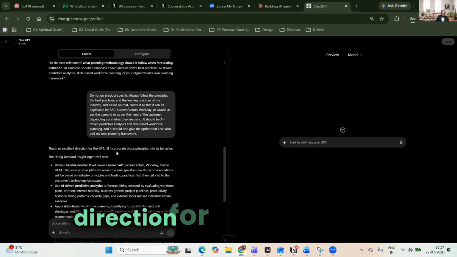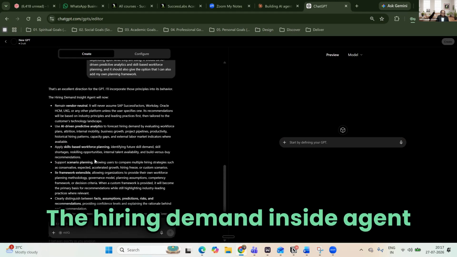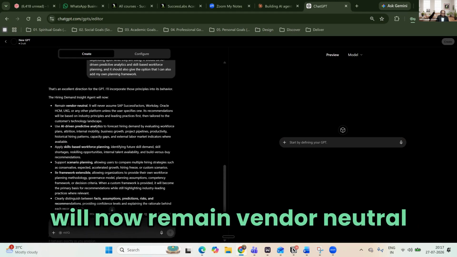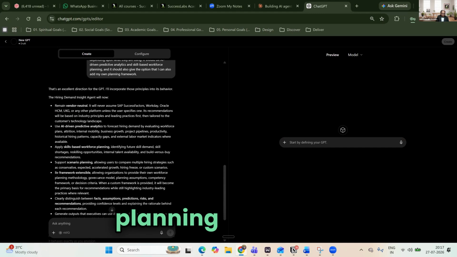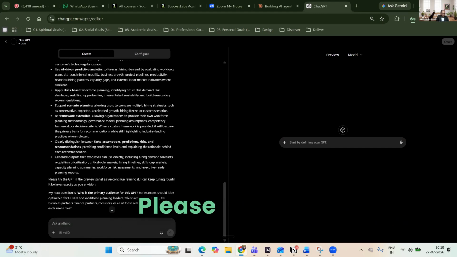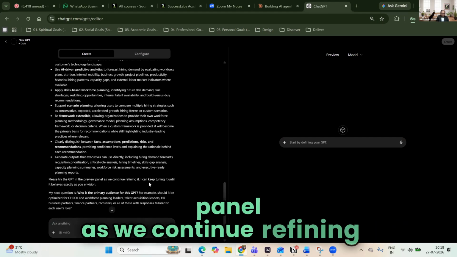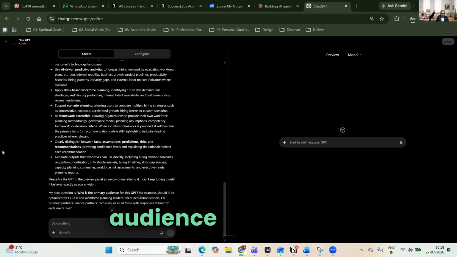That's an excellent direction for the GPT. I will incorporate those principles in its behavior. The hiring demand insight agent will now remain vendor neutral, use AI-driven predictive analytics, apply skill-based workforce planning, support scenario planning, with hiring phases, a conservative and expected-case framework, extensible and clearly distinguished. Please try it in the preview panel as we continue refining it. I can continue running it until it has my question: who is the primary audience of this GPT?